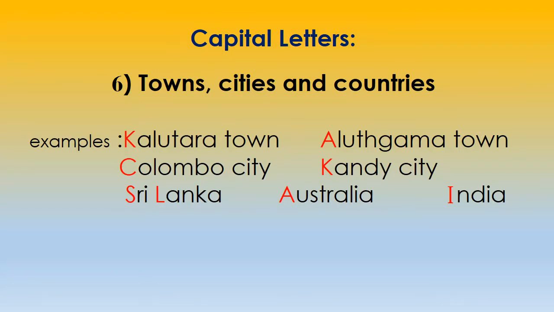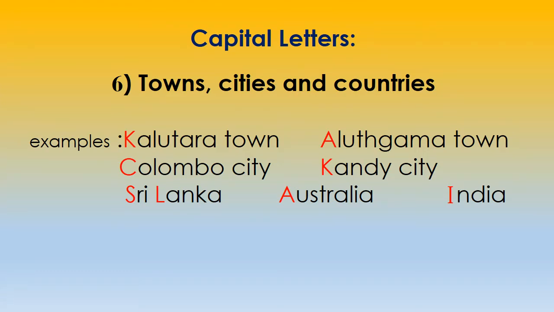We use capital letters for towns, cities and countries. When you write a town or a city or country name, you should use the very first letter in capital. Here I have given you some examples.